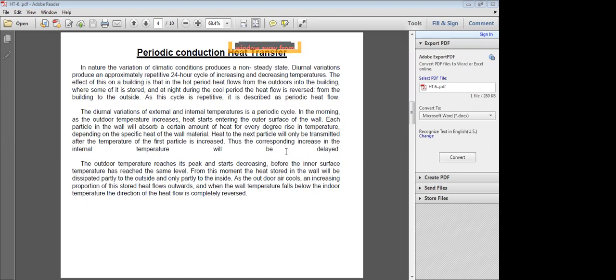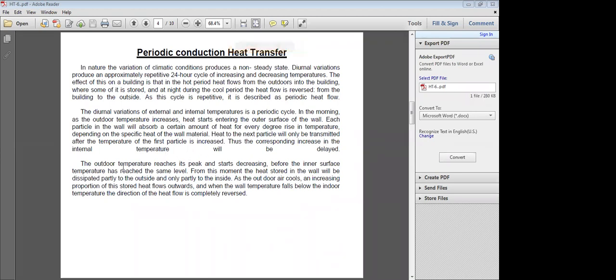Once the wall temperature increases, and in the evening the outside temperature decreases, the temperature of the wall reaches a steady state temperature. After that, during night, the temperature of the wall is more than that of the outside environment, and slowly the heat is transferred from the wall to the outside environment.